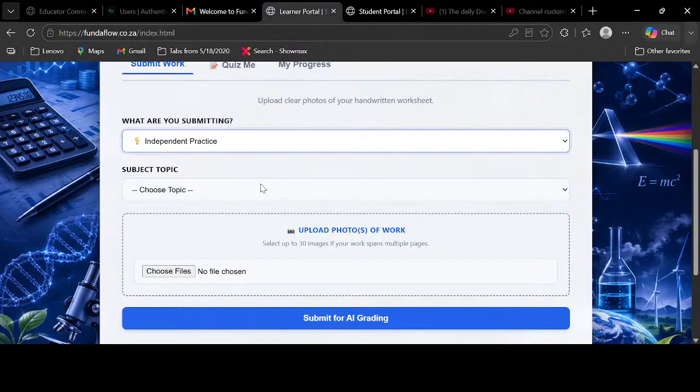Very important. If you submit a question, this thing is not going to give you anything. The only way it is going to help you is if you give it your solution. Then it's going to tell you, based on your solution, I think this is where you went wrong, and this is what you need to do. It will never solve any question for you. So if you just give it a question, forget it. Nothing's going to happen. It's not going to do your homework.